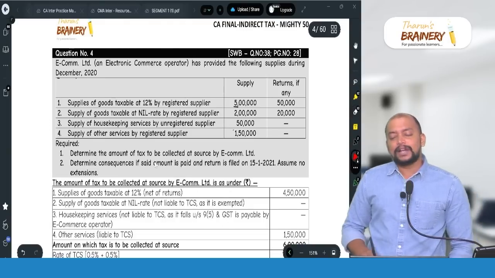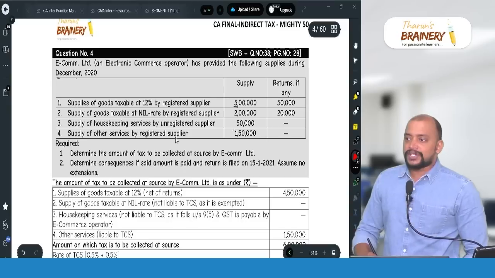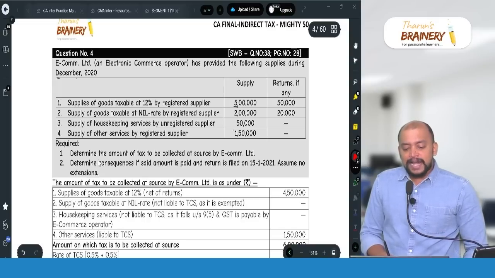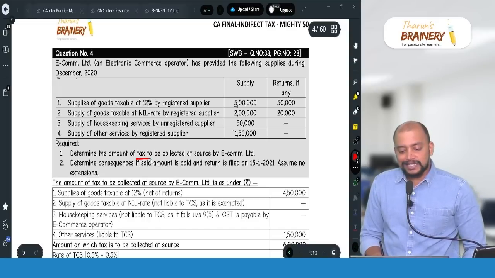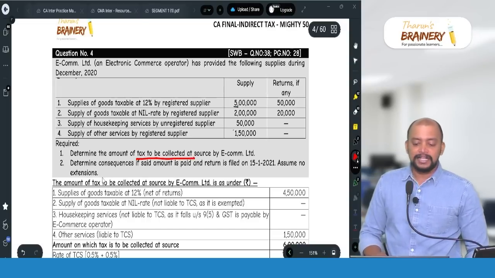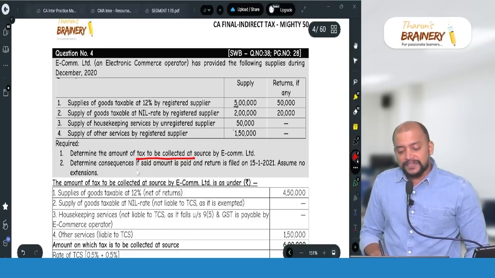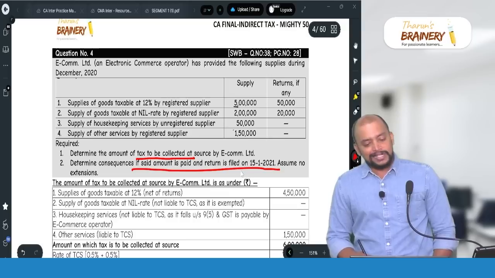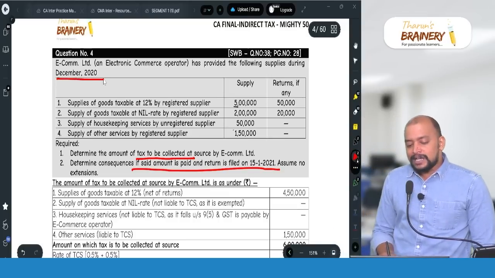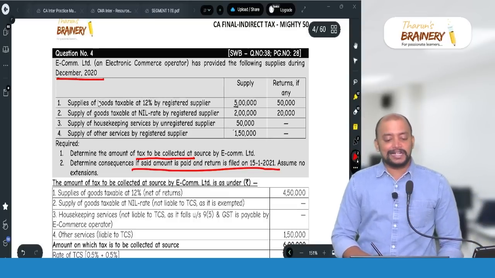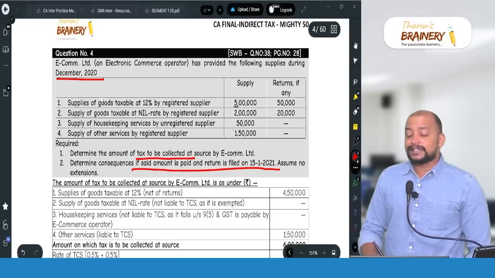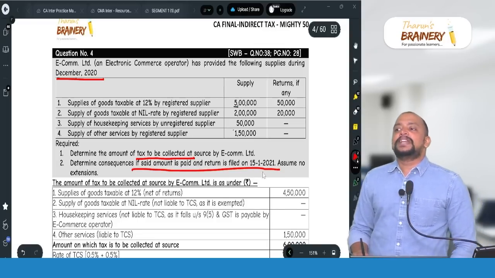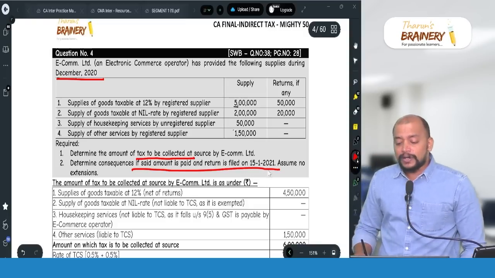For these practical questions, any practical questions, the approach should be that first we need to see the requirement: determine the amount of TCS by Ecom Limited, and determine the consequences if the said amount is paid and the return is filed on 15/1. Because for December 2020, the due date of filing the TCS return GSTR 8 is the 10th of the month following, and they are filing on the 15th. So there will be a late fee and also interest.